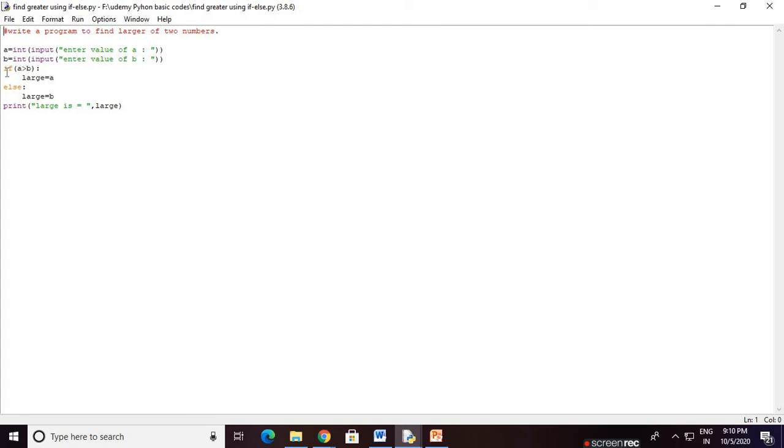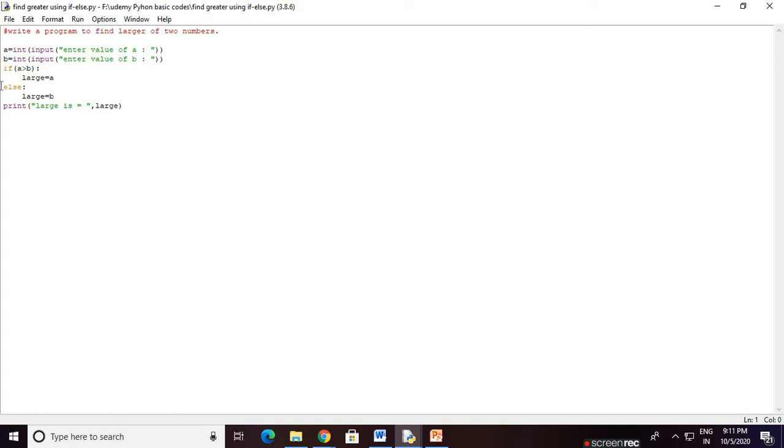If a is greater than b, obviously we assign a to the variable large, which means a is large; otherwise b is large. If the condition is true, go to the indentation block. Now take a variable large for storing the large value. If a is greater than b, we store the value of a in large, that means a is large.